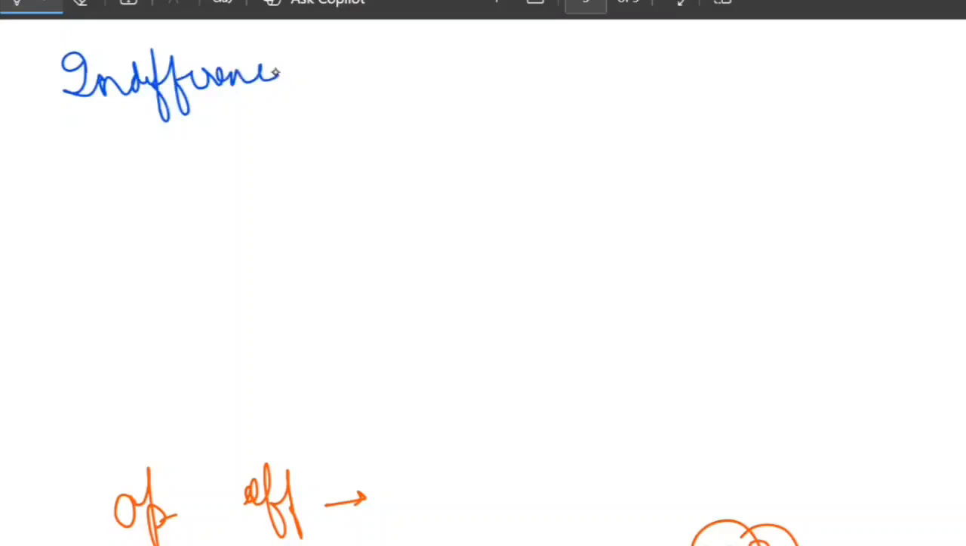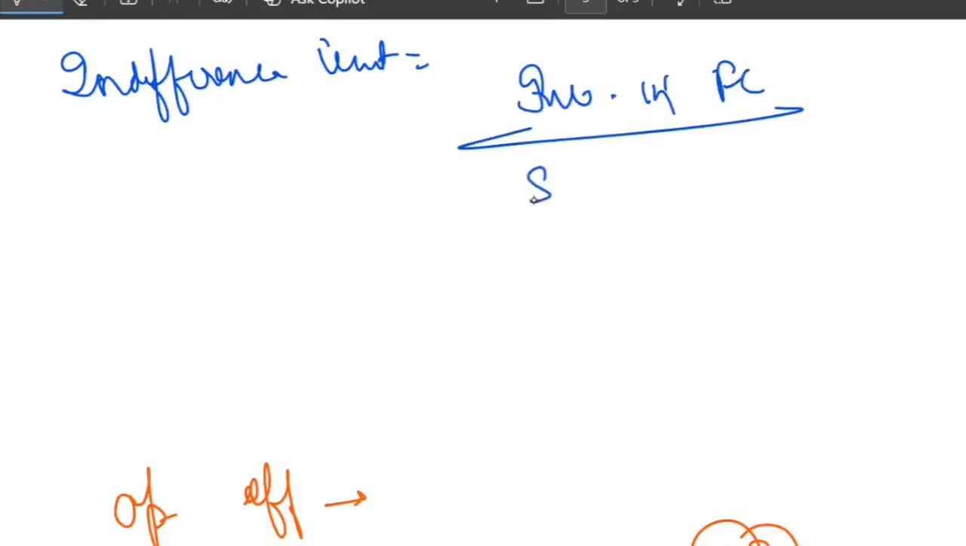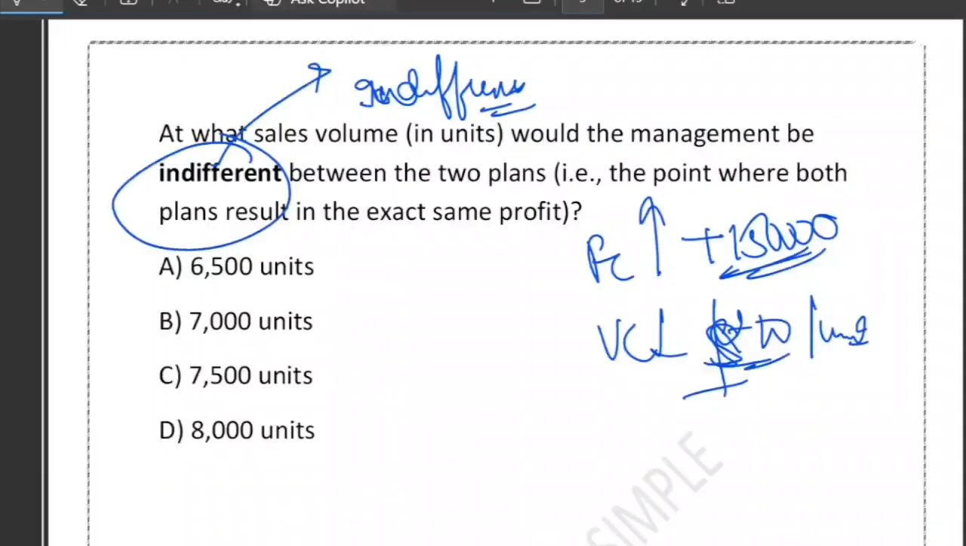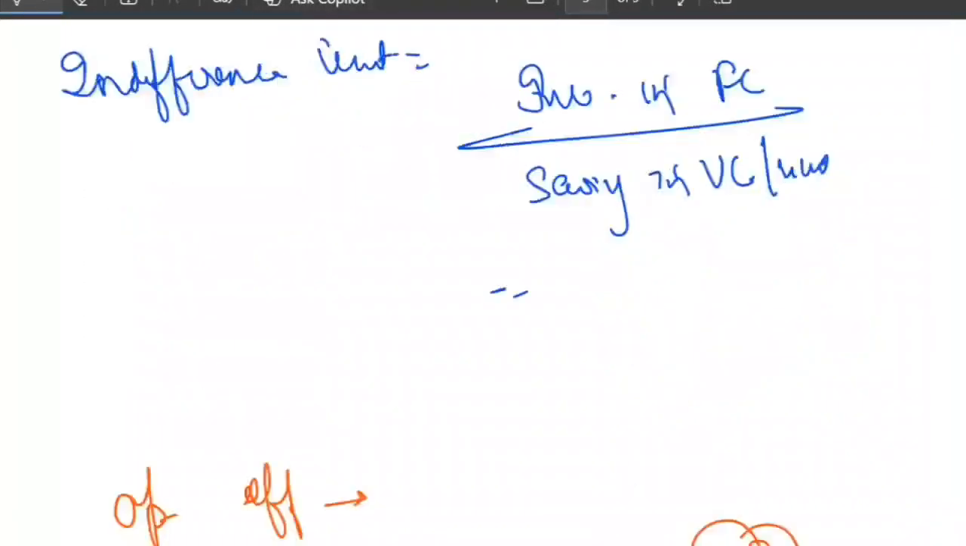So indifference unit is equal to, in the numerator you write increase in fixed cost, in the denominator you write saving in variable cost per unit. Put in the value. So increase in fixed cost is how much? $150,000. And saving in variable cost is how much? $20. So the ratio becomes how much? 7,500 units. That is called indifference unit.